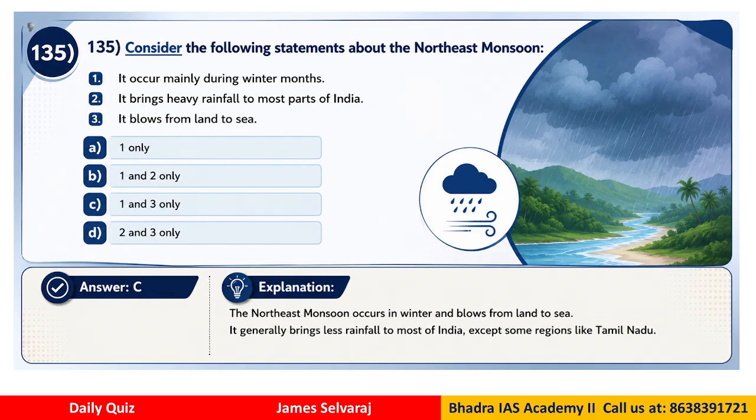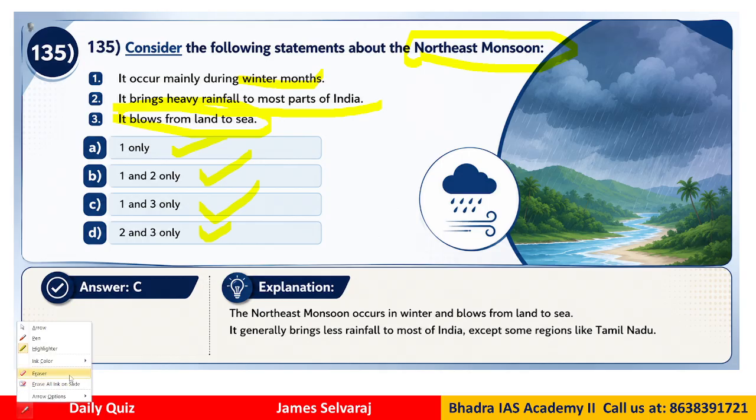Question number 135. Consider the following statements about the northeast monsoon. Okay, so it is the northeast monsoon. It mainly occurs during the winter months. It brings heavy rainfall to most parts of India. It blows from land to sea. So which is correct? The options are only 1, 1 and 2, 1 and 3, 2 and 3.